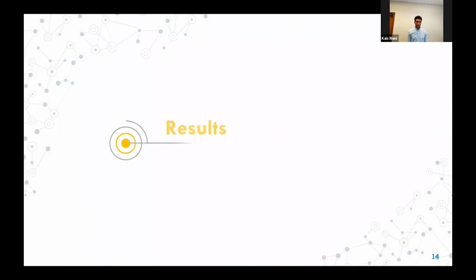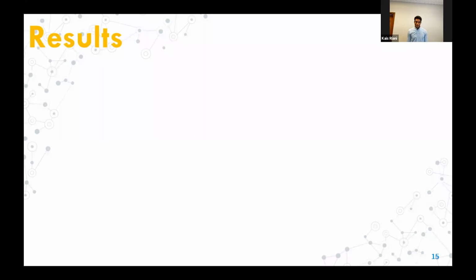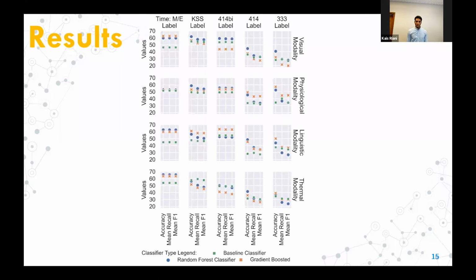Moving on to our results, this figure presents the performance of each modality in 5 classification tasks, where the thermal modality has the best performance of approximately 65% accuracy with the morning-evening time labels. However, for the KSS labels, the visual modality is the best performer with approximately 61% accuracy.